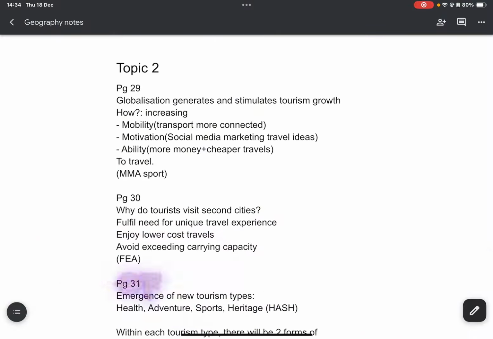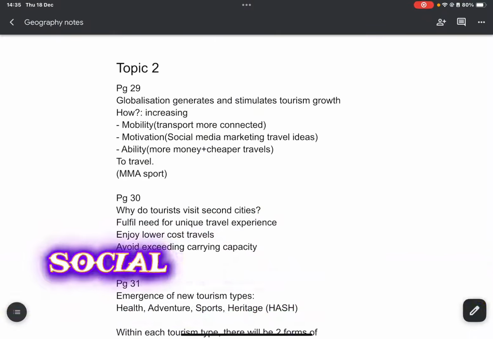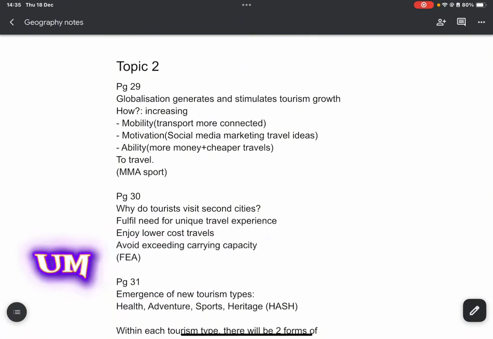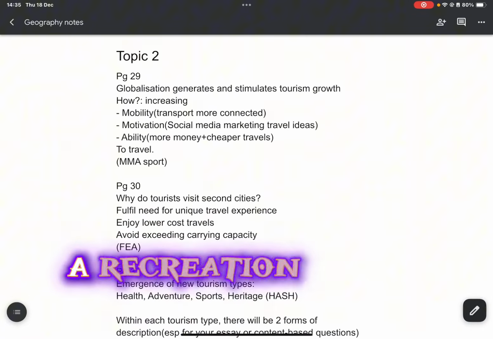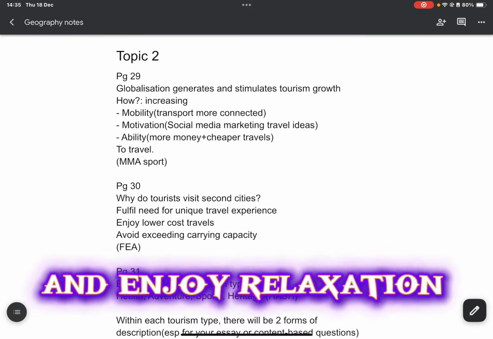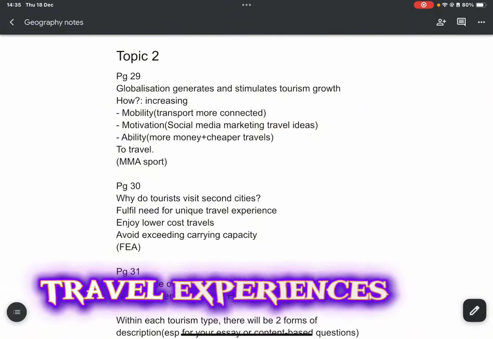This is a form of motivation. It can be through marketing, social media, and through other motivations. There are, for example, recreation, to relax and enjoy relaxation. There are also unique travel experiences.